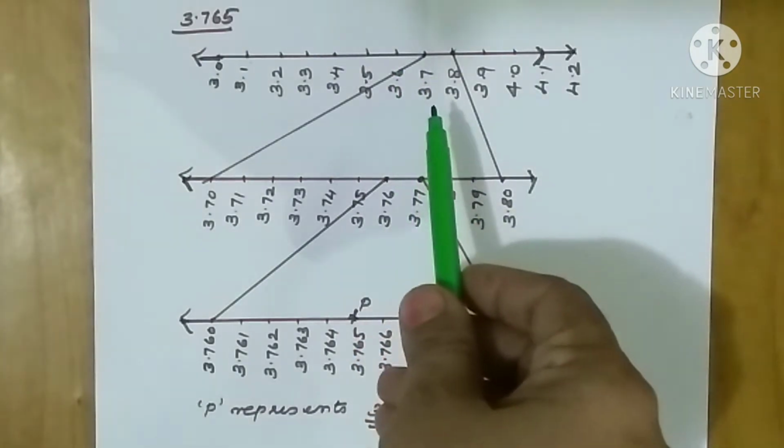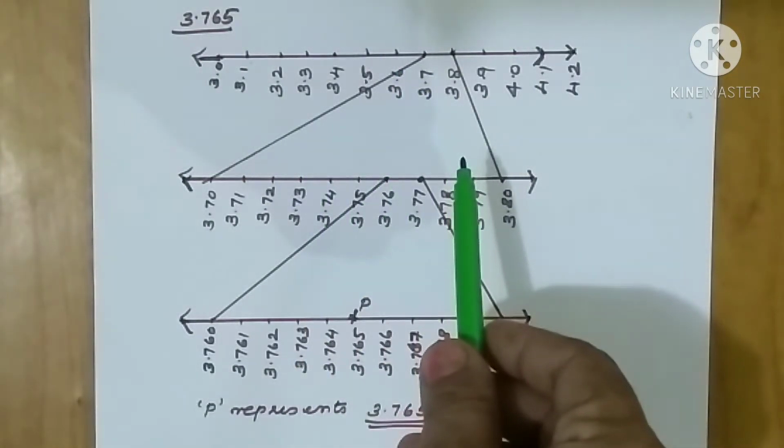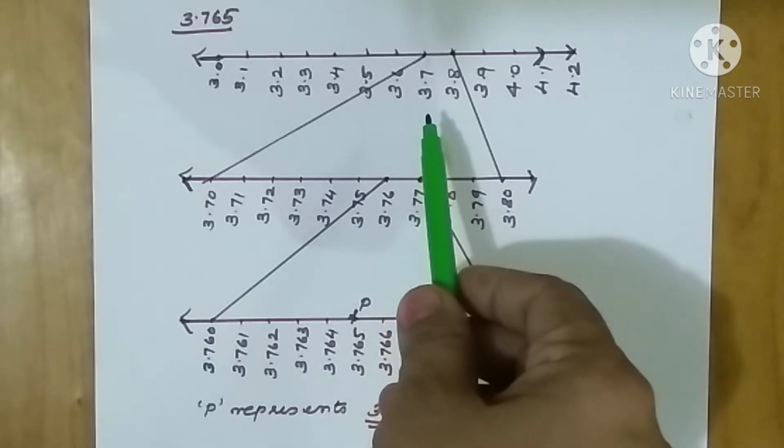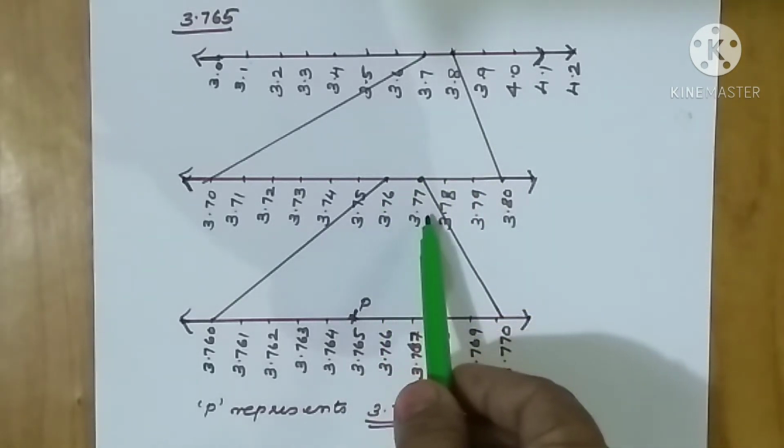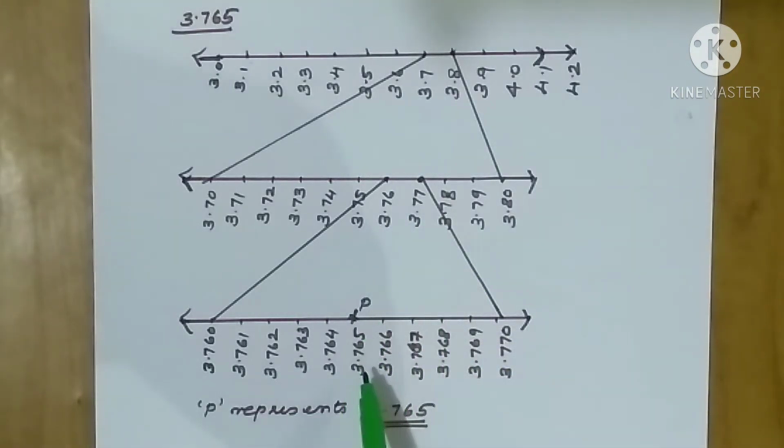So the first step, we have decided that it lies between 3 and 4. Then we go for 3.7 and 3.8. Again 3.76 and 3.77 we have taken. Lastly, it lies between 3.760 and 3.770 on the number line. Identify the point and mark it with an alphabet, then write that P represents 3.765.